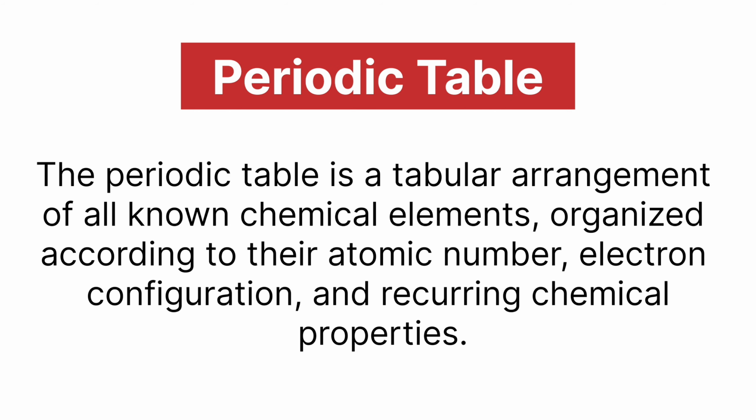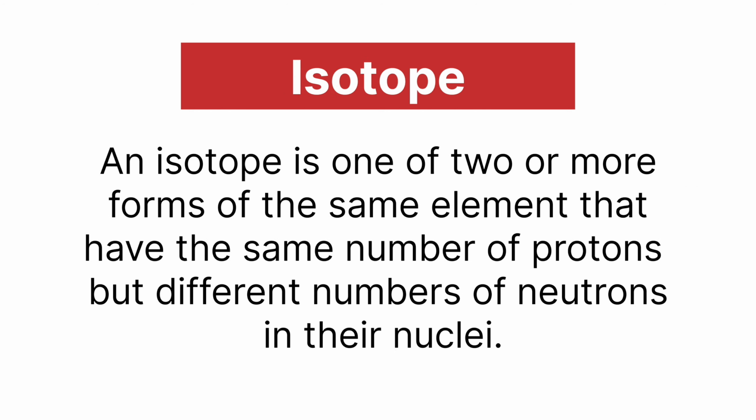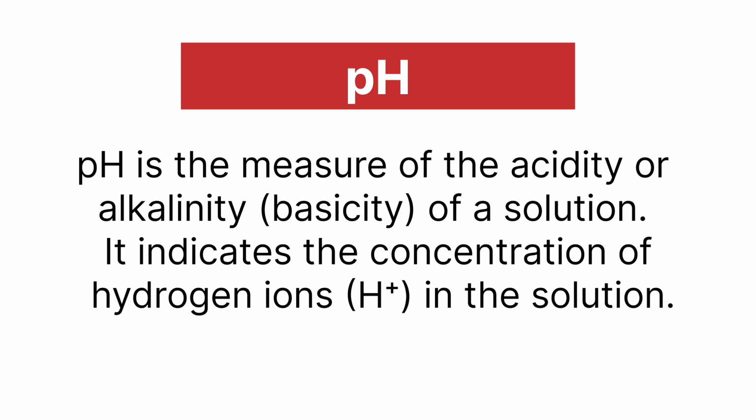Periodic table. The periodic table is a tabular arrangement of all known chemical elements organized according to their atomic number, electronic configuration, and recurring chemical properties. Isotope. An isotope is one of two or more forms of the same element that have the same number of protons but different numbers of neutrons in their nuclei. pH. pH is the measure of the acidity or alkalinity of a solution. It indicates the concentration of hydrogen ions in the solution.